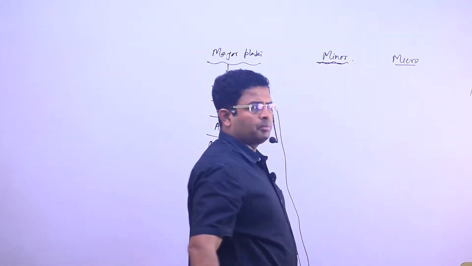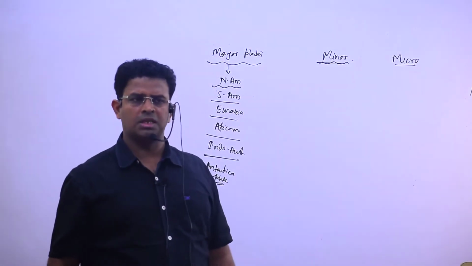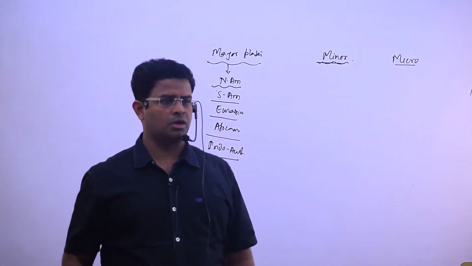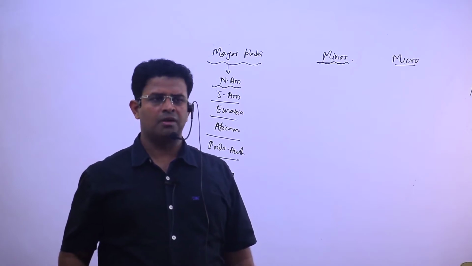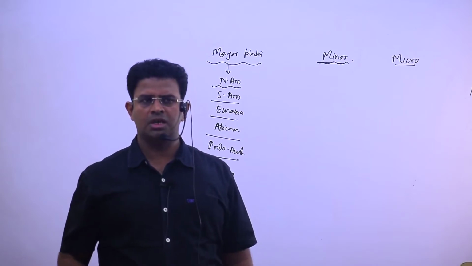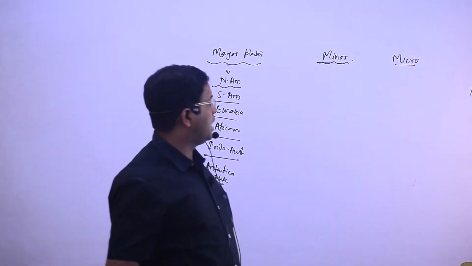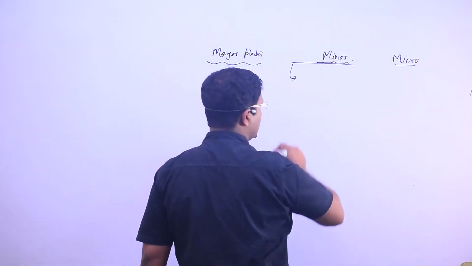And minor plates, at present it is more than 40 minor plates. But we have to consider the important minor plates. We have to consider which are the important minor plates, and we will see important minor plates.